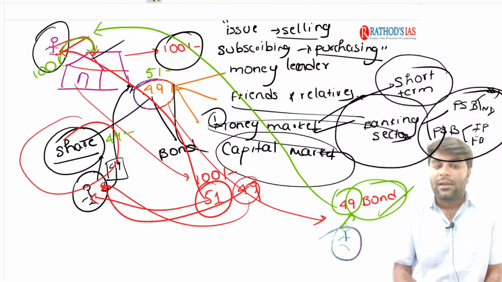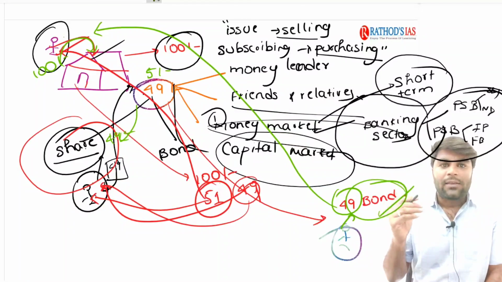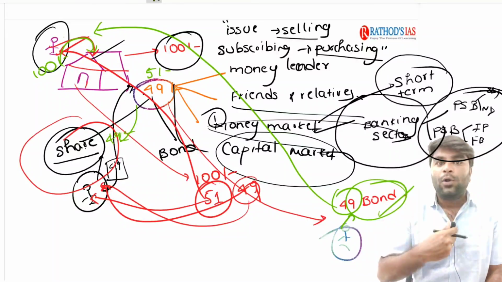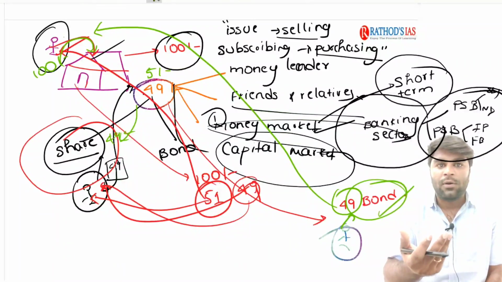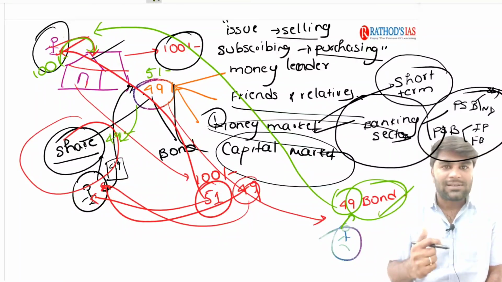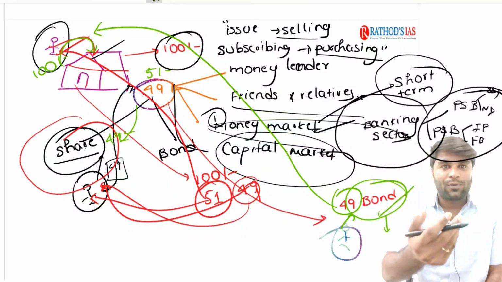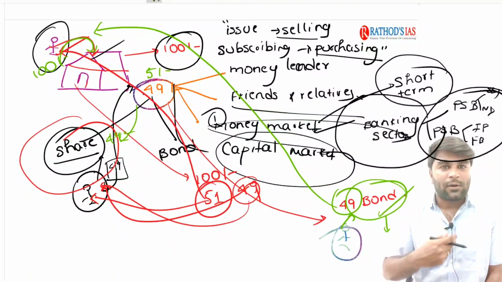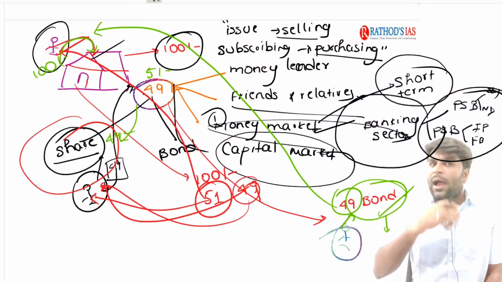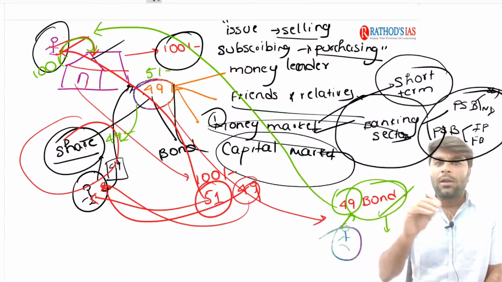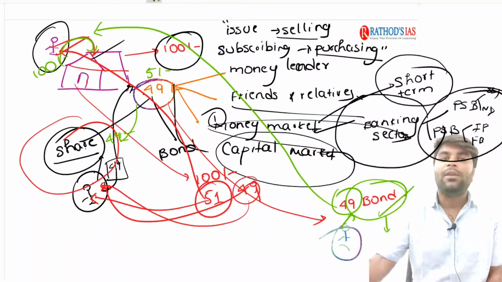See, understand. Next, take the other case. Now you want me to give the money, but you don't want me to get any share of the profits that your company earns. Now try to understand, you can issue it as a bond. Imagine you have 51 rupees and you are issuing a bond worth 49 rupees to me, and I have subscribed to it, and I am not at all caring about your profits and losses, and for the bond you are going to pay a periodic interest rate.